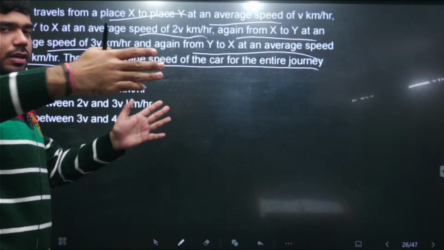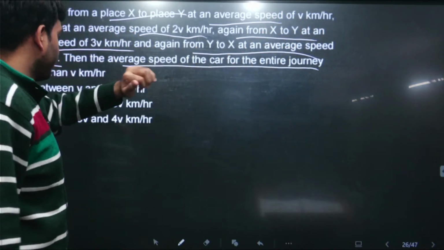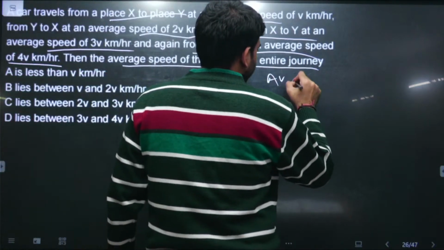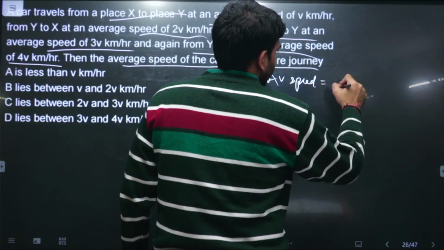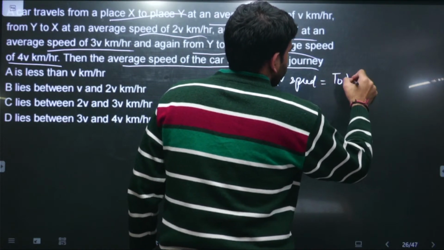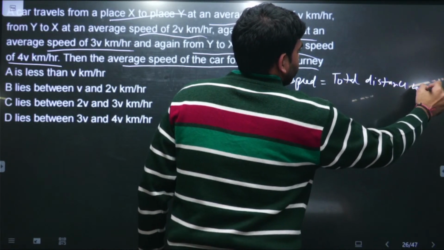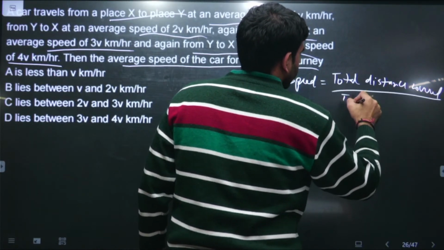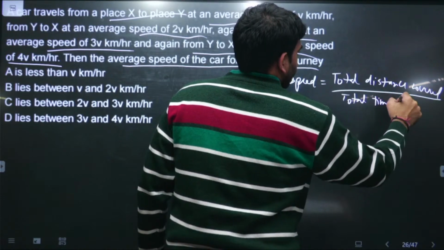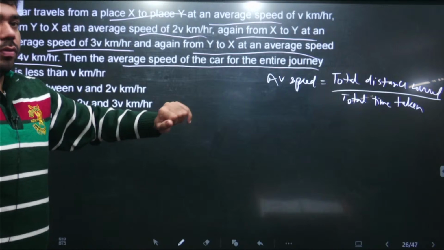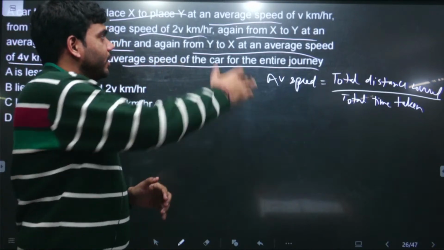For the entire journey of these 4 trips, what is the average speed of the car? So always remember, if we need to find the average speed, always use this single formula: total distance covered upon total time taken. This is the formula that we need to know. Never in the question paper just take the average of the speeds.